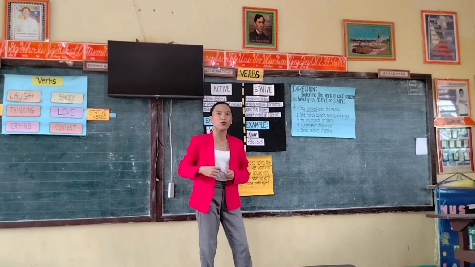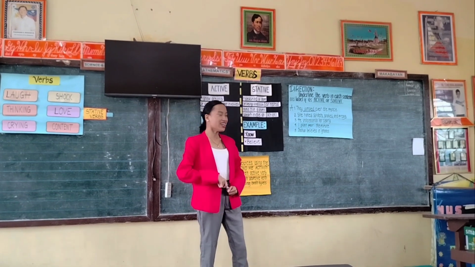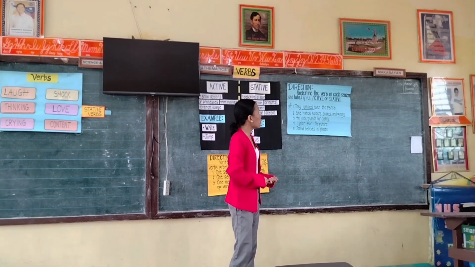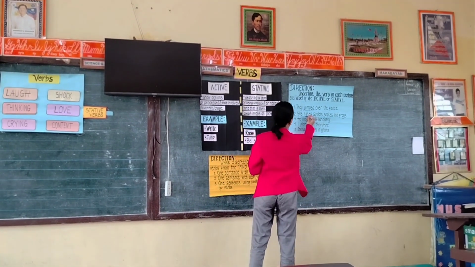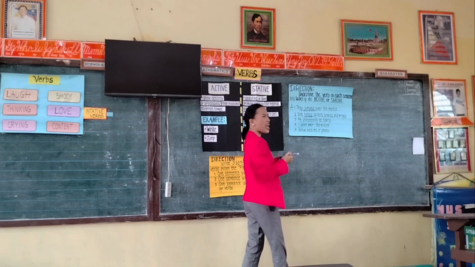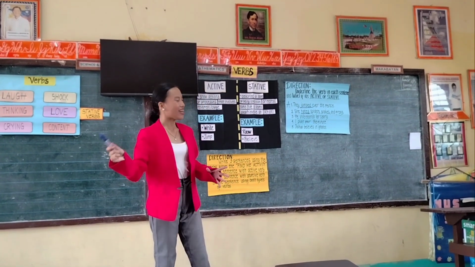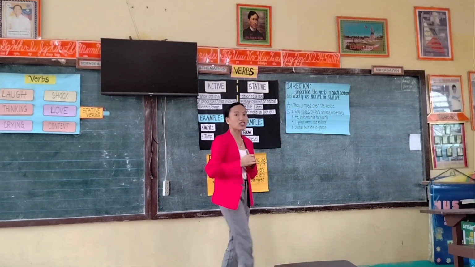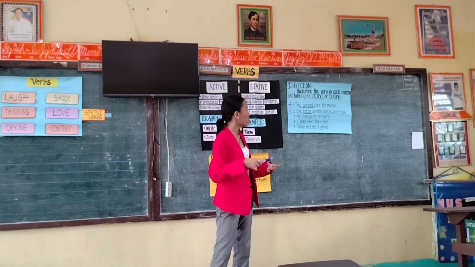So for number 2, Mr. Torino, kindly read. She hates spiders, snakes, and frogs. Where do you think is the verb? Yes, the word hates. But the word hate, is it an active or a stative verb? That's right, a stative verb, since it expresses her emotions that she hates spiders, snakes, and frogs.